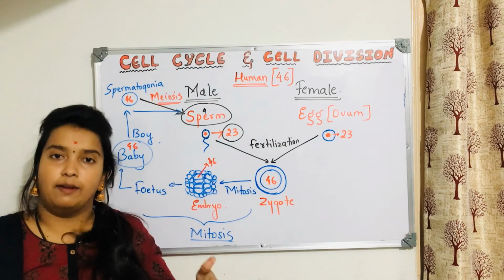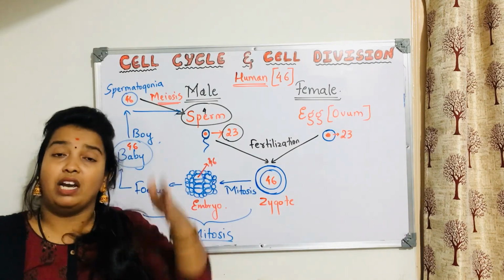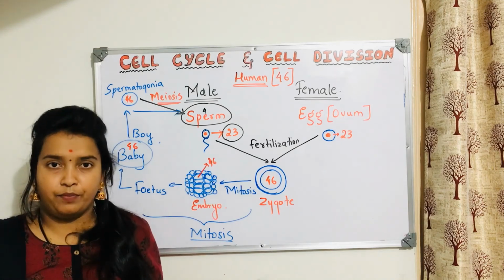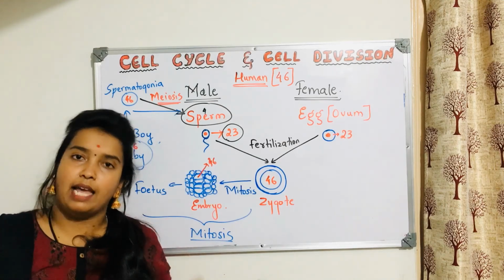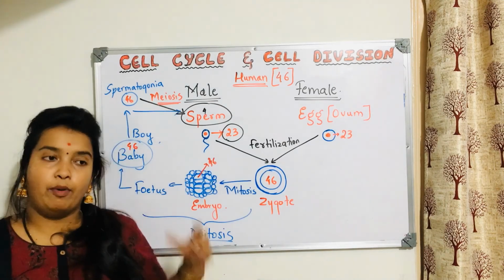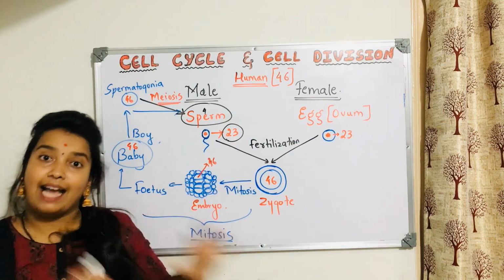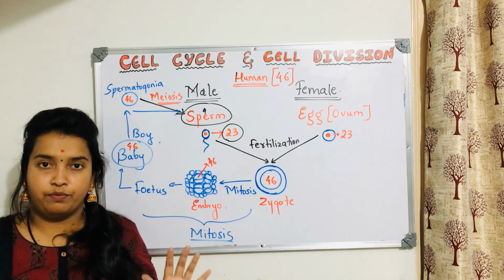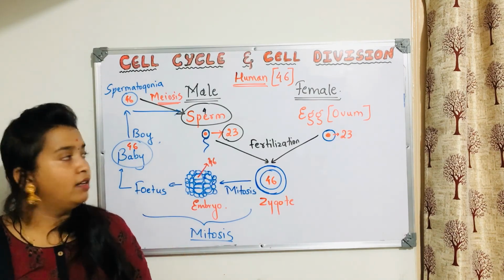Usually meiosis, where does it take place? It takes place in the region where exactly the gametes are produced. Where the gametes are produced, there meiosis will take place. What about mitosis? Other than that, in all the rest of the places, mitosis only. Clear? Okay. Take down.